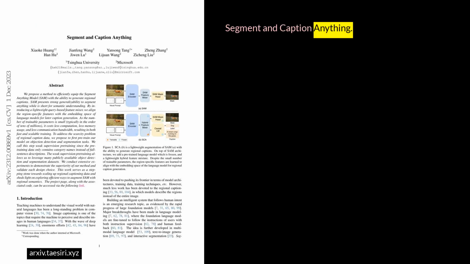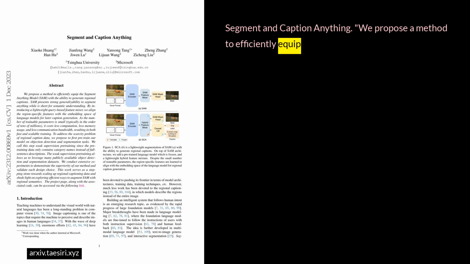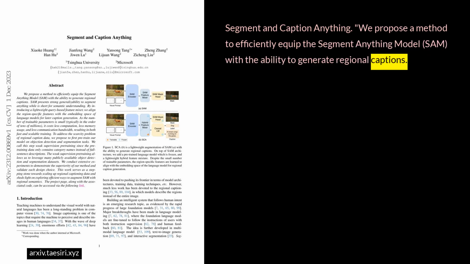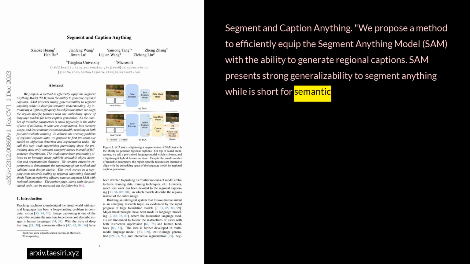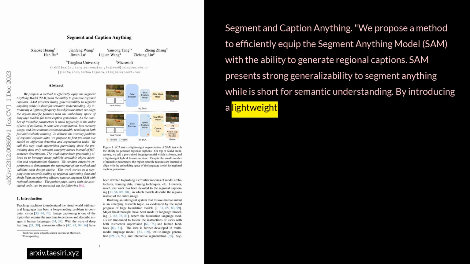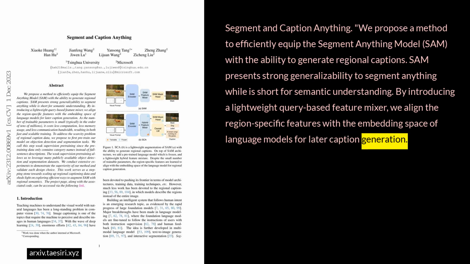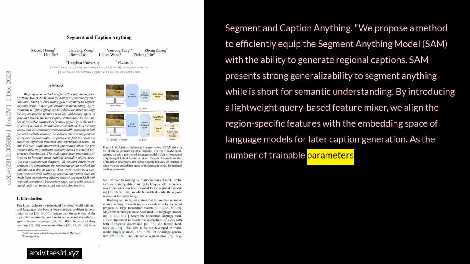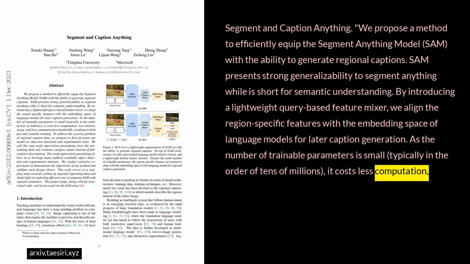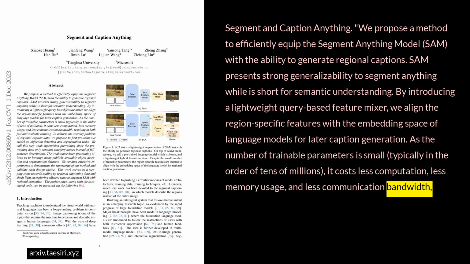Segment and Caption Anything. We propose a method to efficiently equip the Segment Anything Model (SAM) with the ability to generate regional captions. SAM presents strong generalizability to segment anything, while it is short of semantic understanding. By introducing a lightweight query-based feature mixer, we align the region-specific features with the embedding space of language models for later caption generation. As the number of trainable parameters is small, typically in the order of tens of millions, it costs less computation, less memory usage, and less communication bandwidth, resulting in both fast and scalable training.